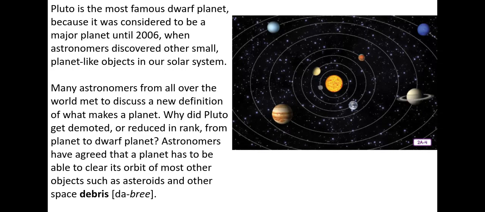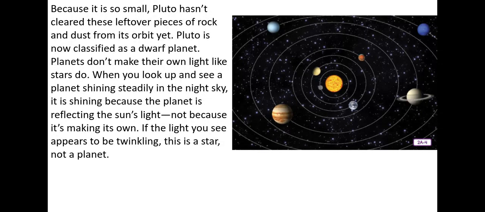Many astronomers from all over the world met to discuss a new definition of what makes a planet. Why did Pluto get demoted, or reduced in rank, from planet to dwarf planet? Astronomers have agreed that a planet has to be able to clear its orbit of most other objects, such as asteroids and other space debris. That's why Pluto doesn't fit into the category of a planet. Because it is so small, Pluto hasn't cleared these leftover pieces of rock and dust from its orbit yet. Pluto is now classified as a dwarf planet.